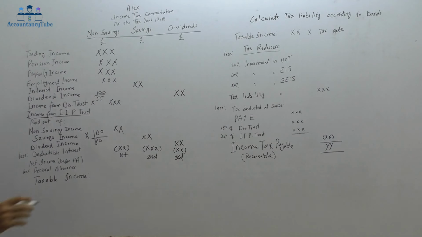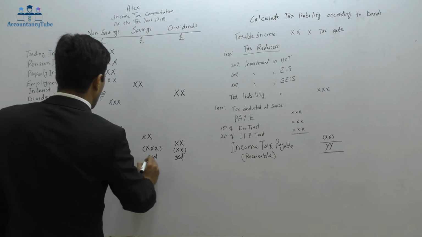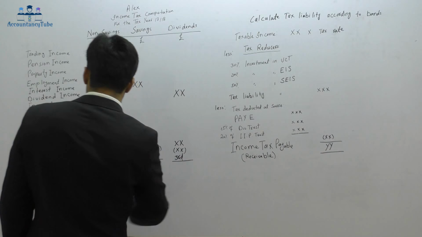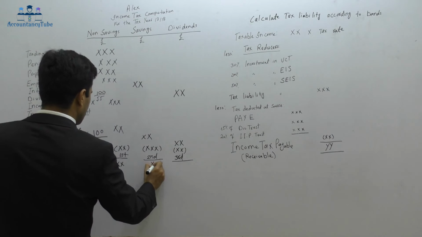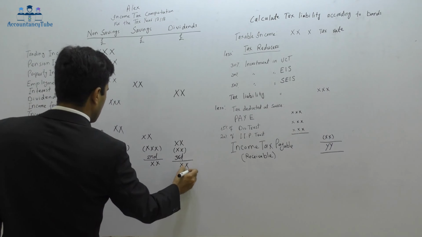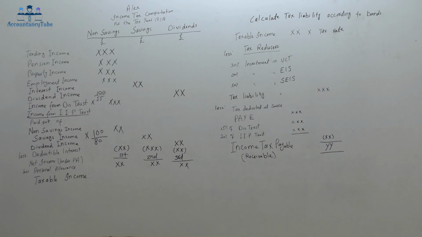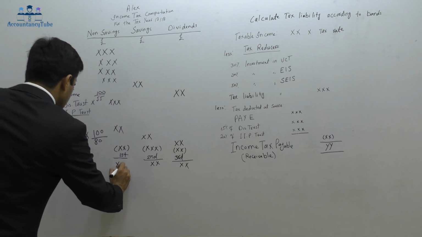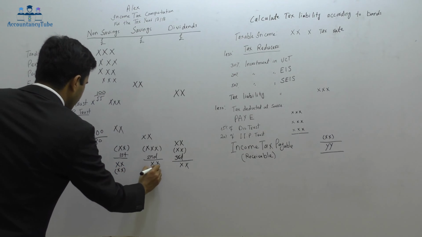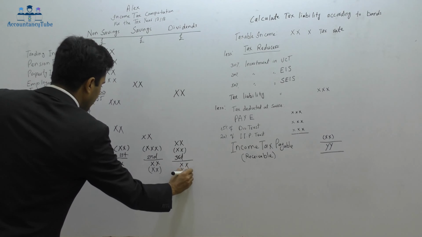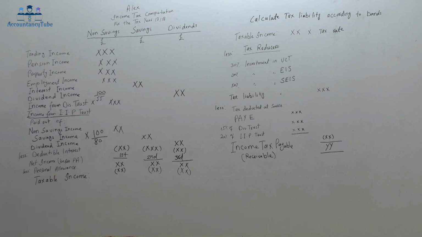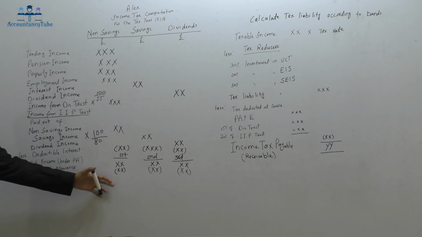All right, and after that it will give me the net income before personal allowance. Next thing to do is to deduct the personal allowance, and again there is a preference. Personal allowance will first be deducted from the non-savings income, then from savings, and finally from dividends. If you want to write down the preference here as well, you can write it down.